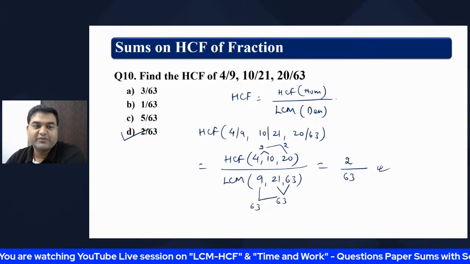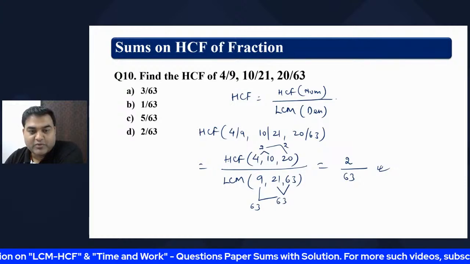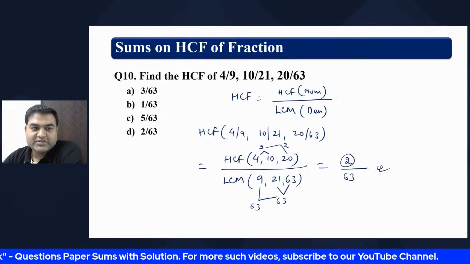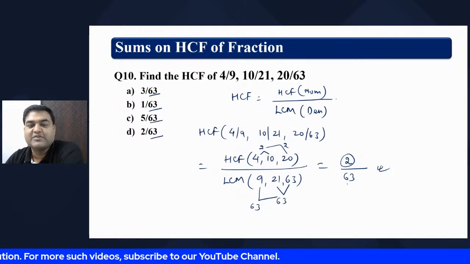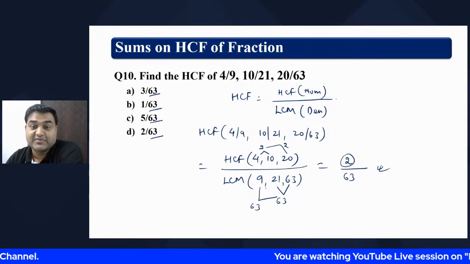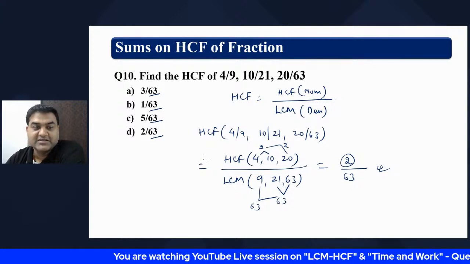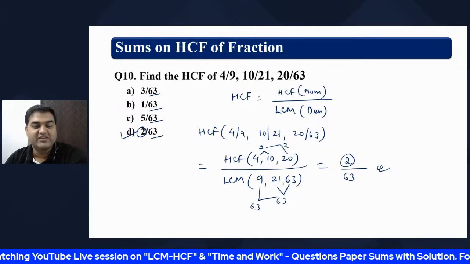Very good. If you want to find it from the options, anyways, if you have found the LCM of the upper numerator, that is 2, 63 remains common in all. There is no need to find the LCM of 63. Why? Because you will waste another 5 or 10 seconds finding the LCM of the number. 63 divided by 63 is common. Let's not find this. Let's find only the numerator, which is 2. Remaining are 1, 3, and 5.